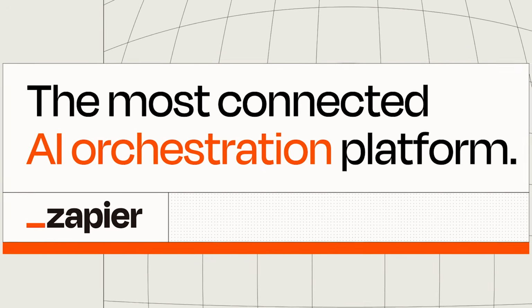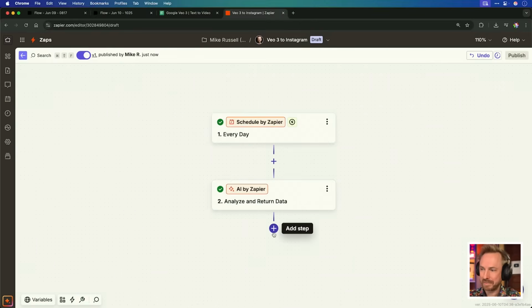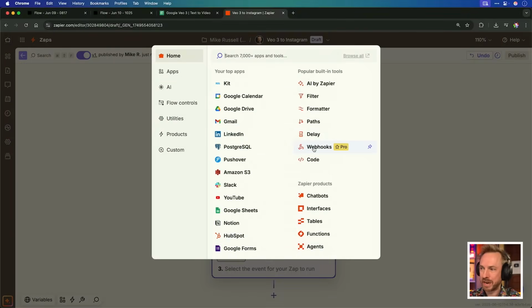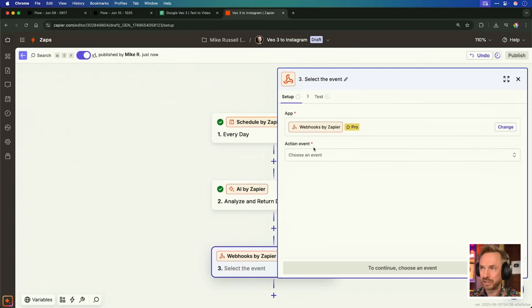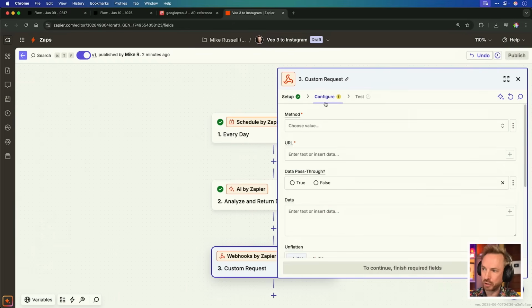Zapier is the most connected AI orchestration platform, is perfect for this. Okay, I'm happy with AI by Zapier. Let's pass it on to the next step, which is going to be a webhook where we will connect to Replicate to use VO3 daily. Okay, for action event, we're going to use custom request, and then we're going to go to configure, and it's going to be a post request.